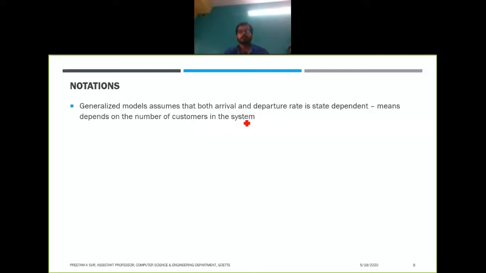In the case of arrival rate, if you find that in a service queue there is a long line, people will try to avoid that line, so the arrival rate generally decreases. If you have a longer queue and a shorter queue, the arrival rates of these two queues will be different, as people will more readily join the shorter queue. So the arrival rate will depend on the number of customers in the system.